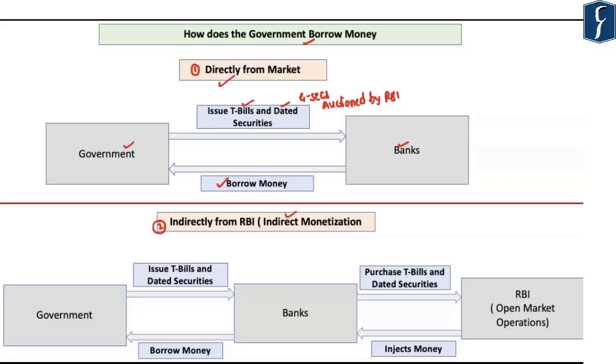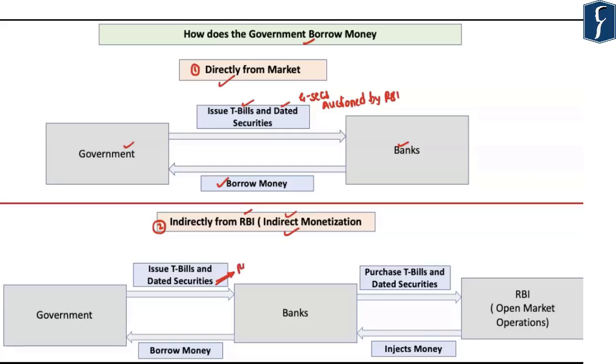The second route for the government is to borrow the money indirectly from the Reserve Bank of India, which, as stated earlier, is referred to as the indirect monetization. Now, let's say the government of India has issued a dated security, which is basically an instrument in order to borrow long-term loans.